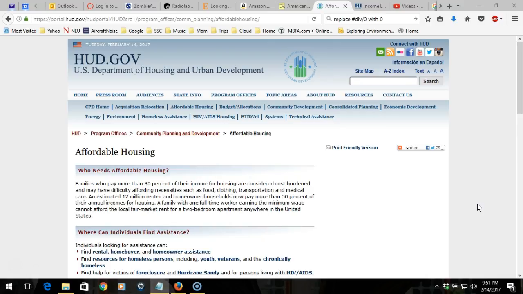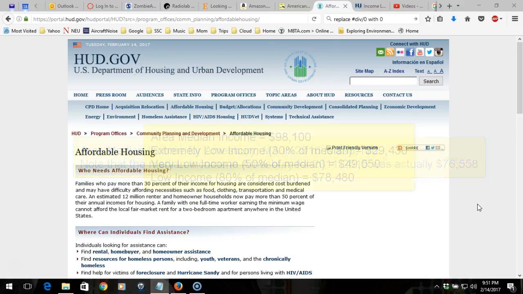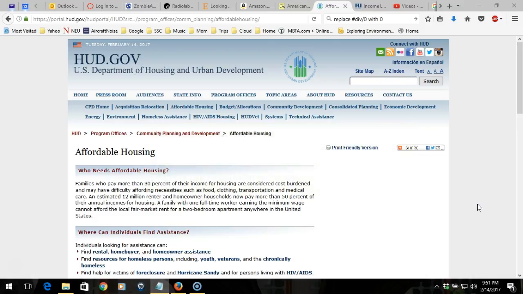For the current year, 2016, the regional median family income for our target area in Amesbury, Massachusetts is $98,100, with the following eligibility limits. So, if the area median income is $98,100, extremely low income is 30% of that median, or $29,430. Very low income would be 50% of that, or $49,050. And low income would be 80% of that median, or $78,480.